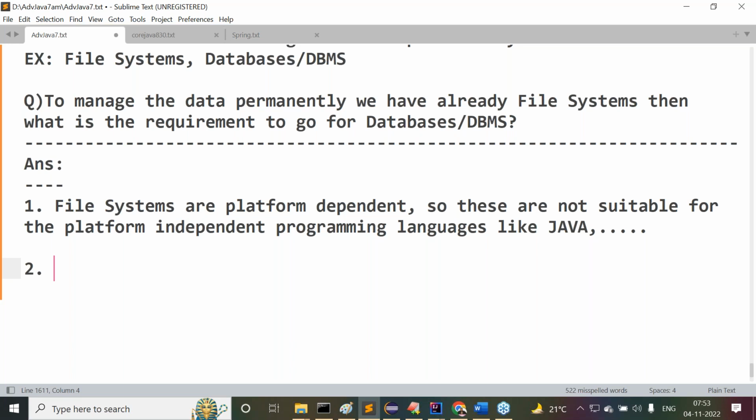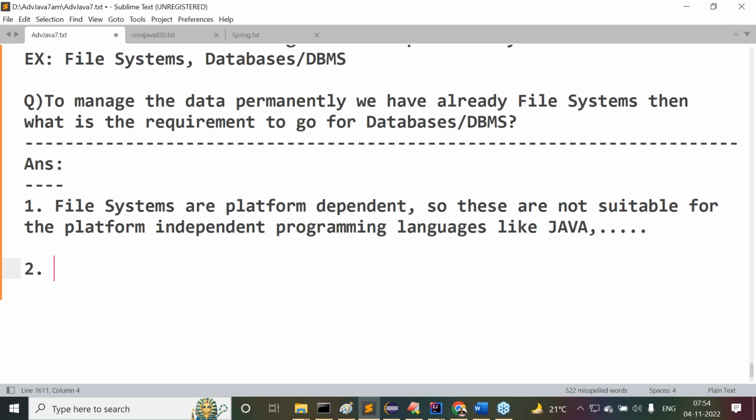Can I go with an Excel sheet? Okay, leave this one. This is the best example here. If you want the last 5 years' attendance list, then it is not sufficient. Excel sheets are not sufficient. Definitely we have to go for next level storage areas, nothing but databases. There we have to go for databases.